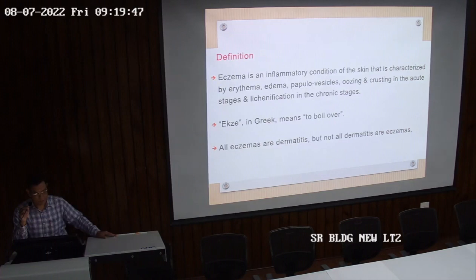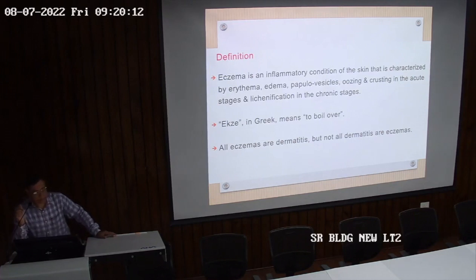So eczema is an inflammatory condition of the skin that is characterized by, each and every word is important, erythema means redness. Redness होगा, edema, papillovesicles, oozing and crusting in the acute stage, and lichenification in the chronic stage. So all these terms we'll discuss later on. And eczema in Greek means to boil over. Boil over means formation of some papillovesicular lesions.